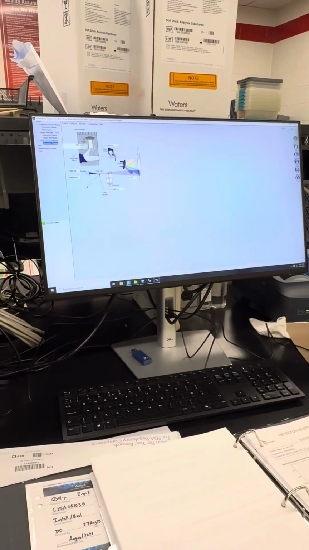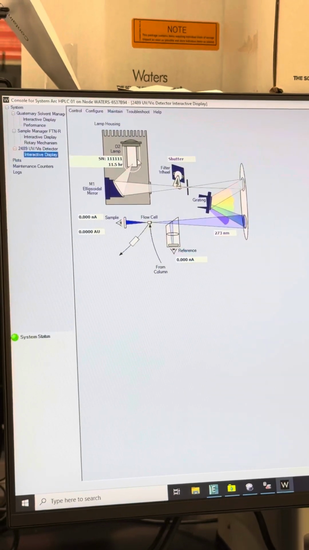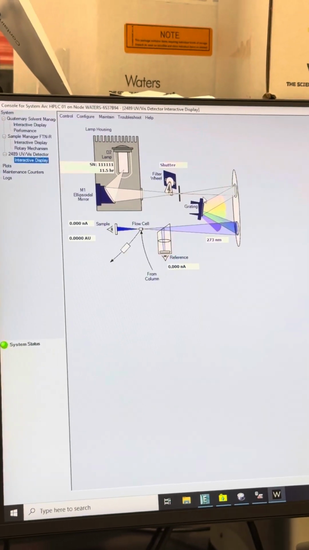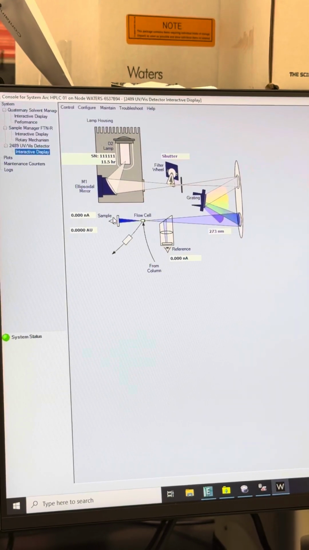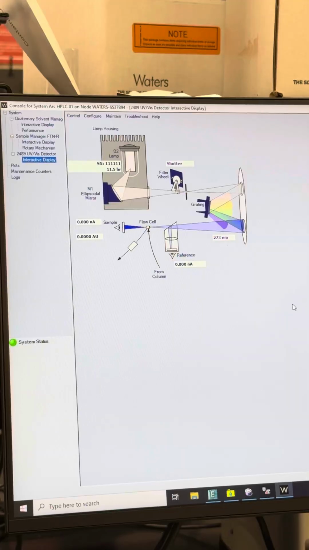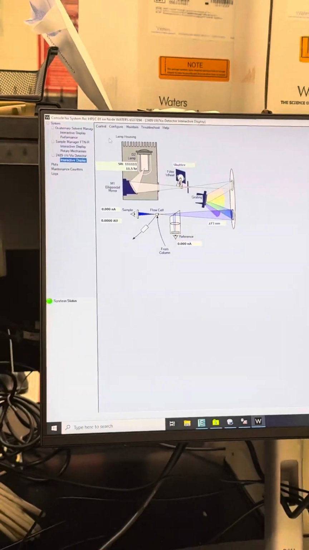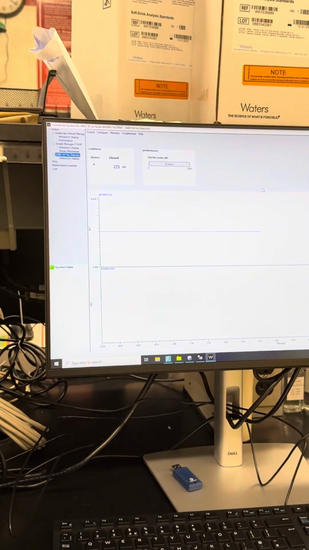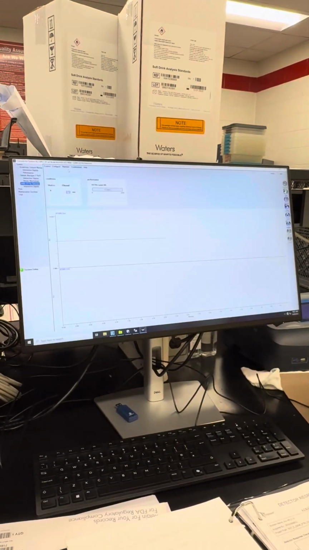This one also has an interactive display, so you can see different lights. Our lamp here bounces off mirrors, goes through the shutters, hits the grating, goes through the flow cell, which is where your sample is going to be, and then it'll give you your results there. So, okay, lamp, green light means go, it's on.